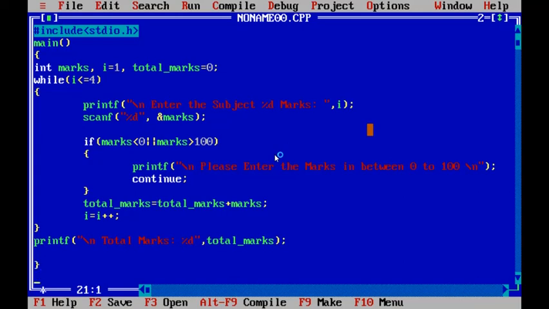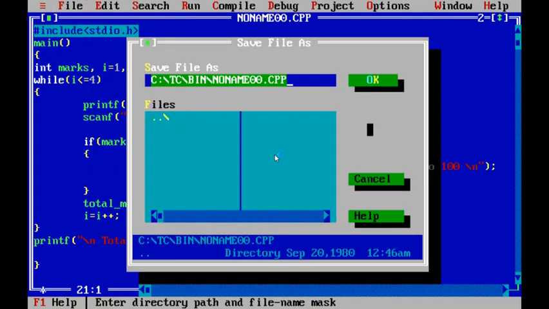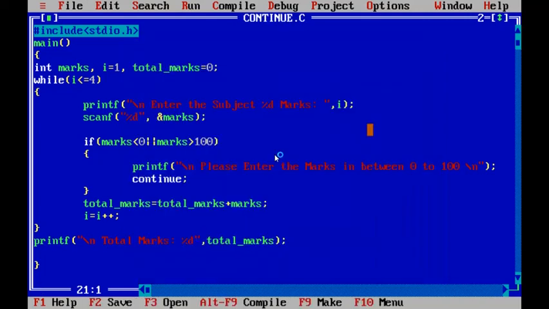Now save the program, give the file name as continuenew.c. Okay, program saved. Compile the program.